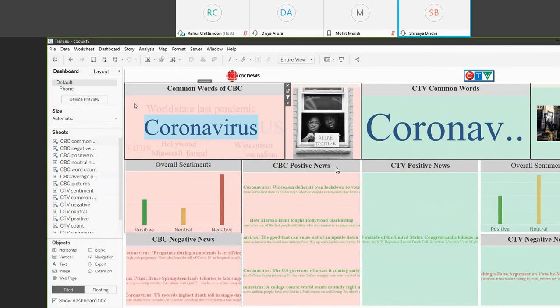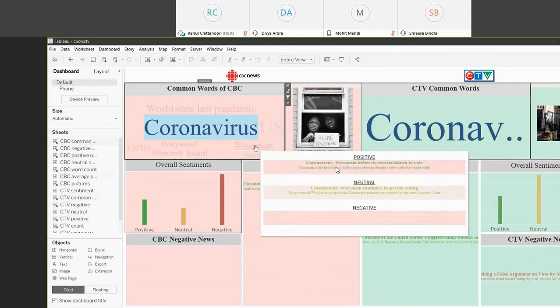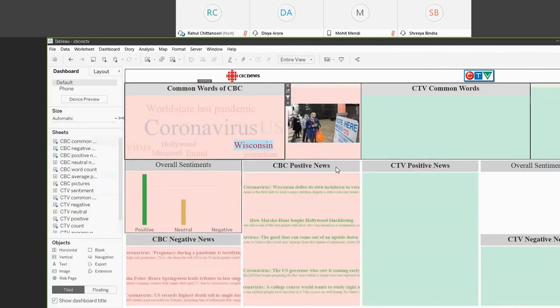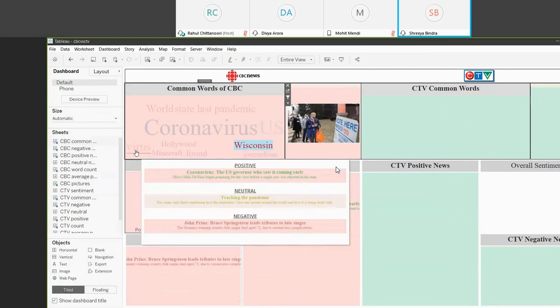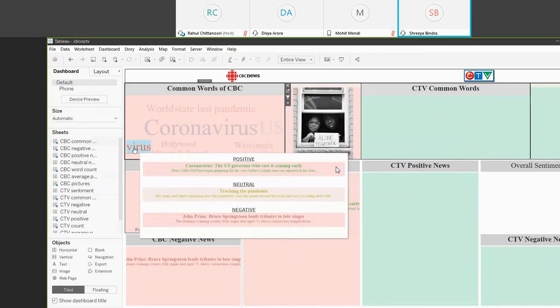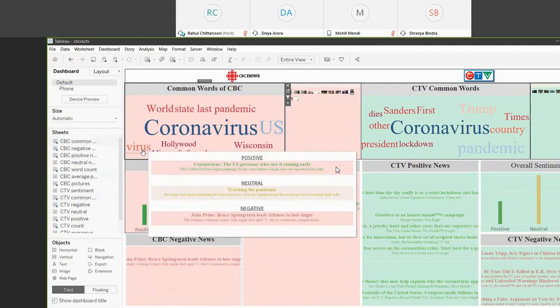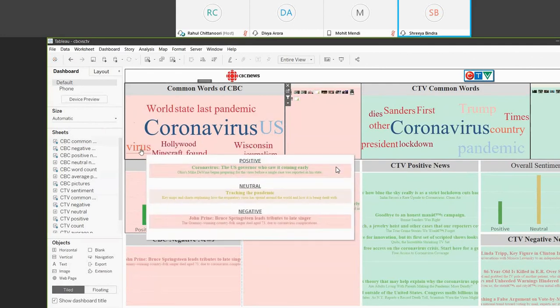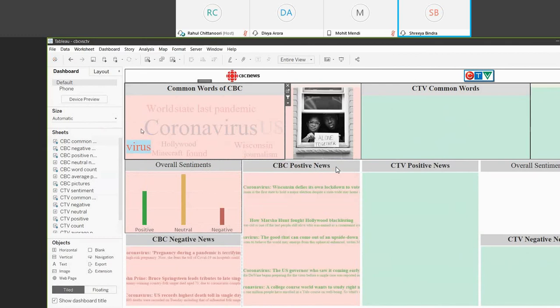Now if we click on the word Wisconsin, you can see the image displayed and all the negative and positive comments related to the word. Similarly, when we click on the word virus, you can see the images related to it and all the sentiments associated with it.